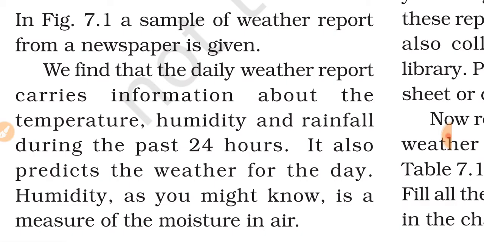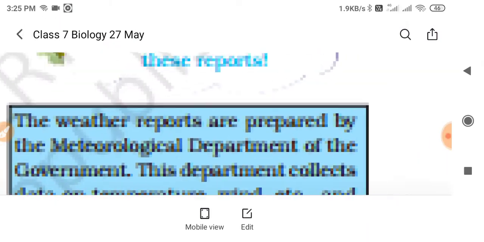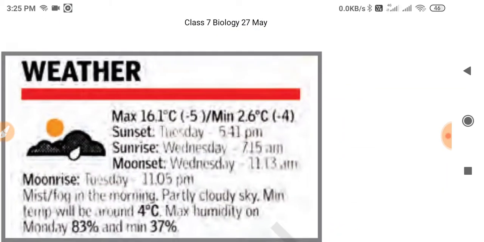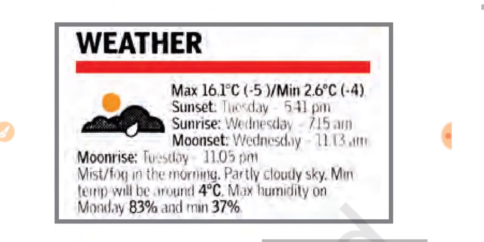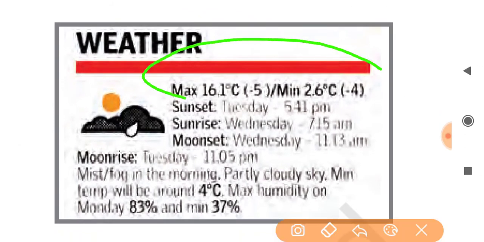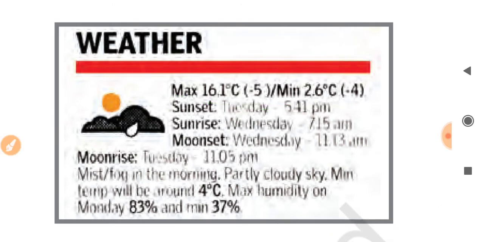Now we see figure 7.1, which is a sample of a weather report. In this sample, the maximum temperature and minimum temperature are given first, and then the sunrise and sunset timing, and moonrise and moonset timing are given, and there are several more things also given.